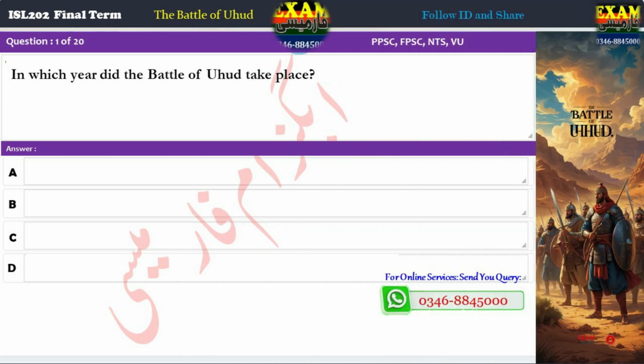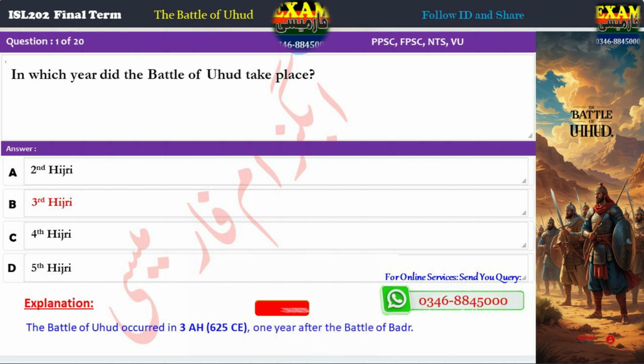Question 1. In which year did the Battle of Uhud take place? A. 2 AH, B. 3 AH, C. 4 AH, D. 5 AH. Correct answer: B. 3 AH. Explanation: The Battle of Uhud occurred in 3 AH, 625 CE, 1 year after the Battle of Badr.